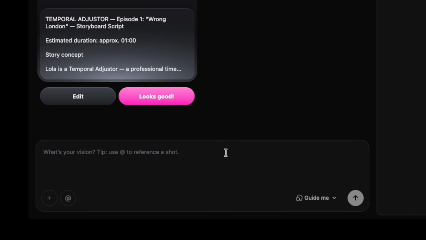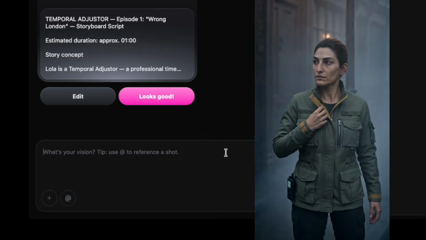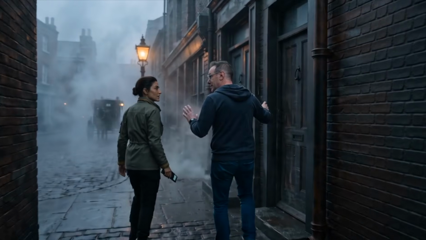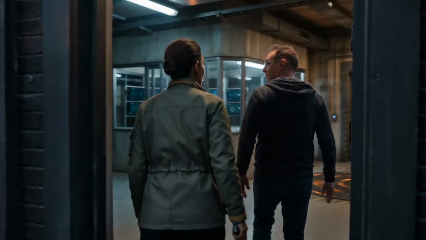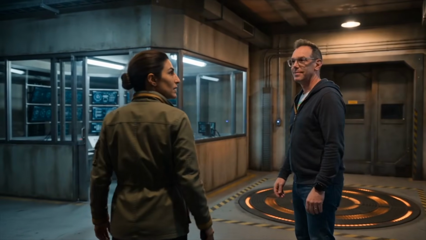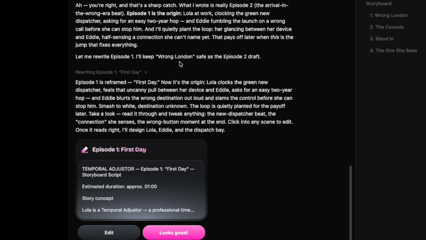I realized this is actually episode 2. We can't just start with her showing up in London. We don't have any context for what's happening. So if this was the first episode someone saw, they might be inclined to go back to the beginning. But if this was the beginning, it would be really confusing. Since we're vibe directing here, I'm just going to say that, oh, I realized this is actually episode 2. And it did exactly what I wanted. It gave me a new episode and it just bumped episode 1 to now be episode 2.